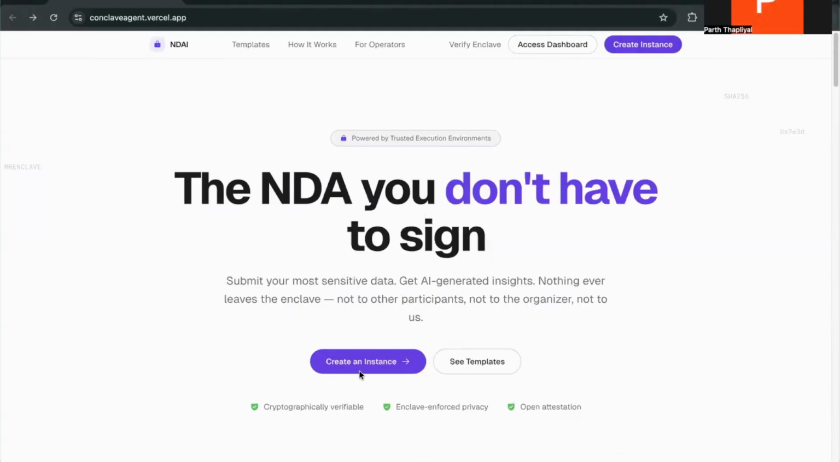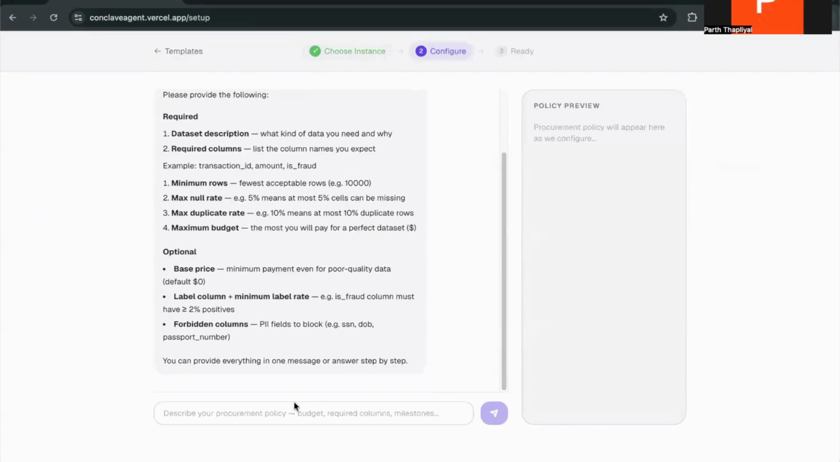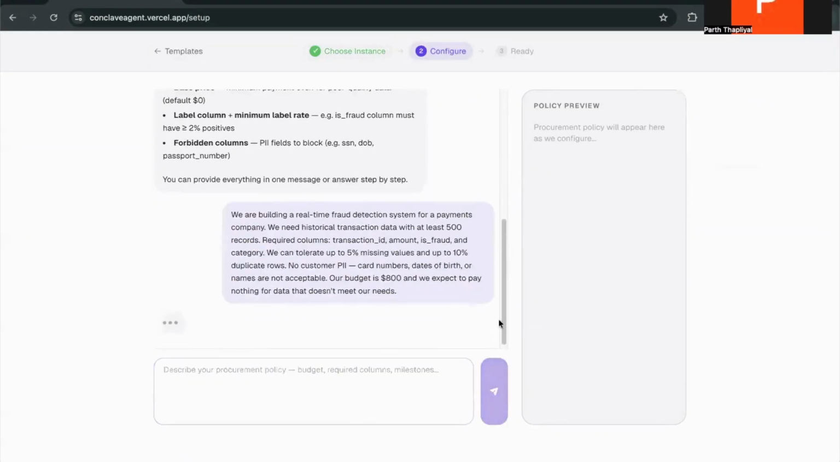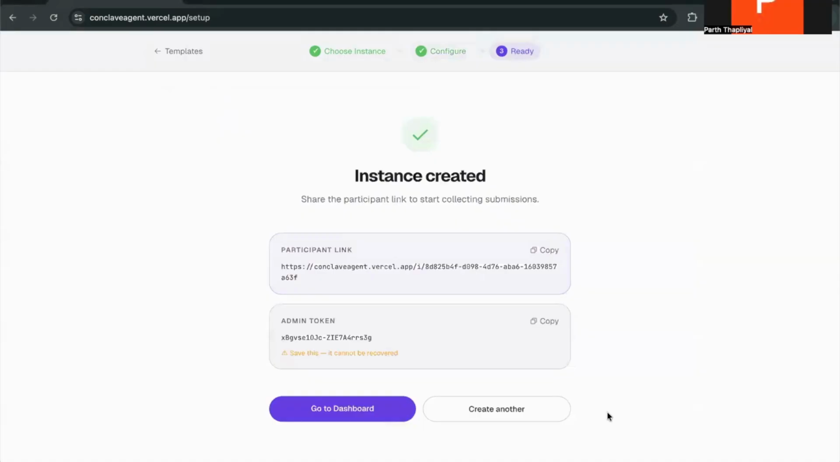A buyer creates an instance. He can select the procurement skill and then describes the dataset requirements in natural language. The LLM extracts the policies such as the columns and the budget, and once finalized, the buyer gets an admin token and a link to share with the sellers.